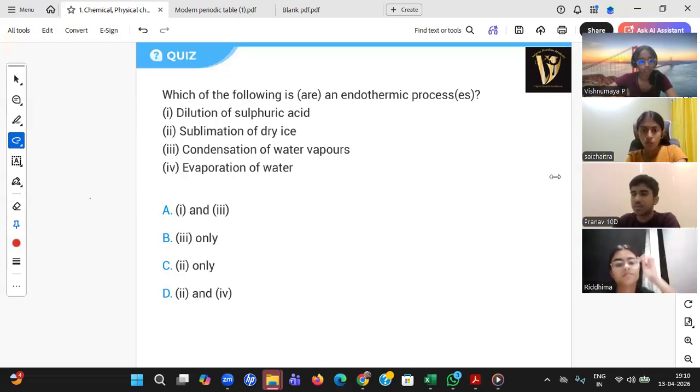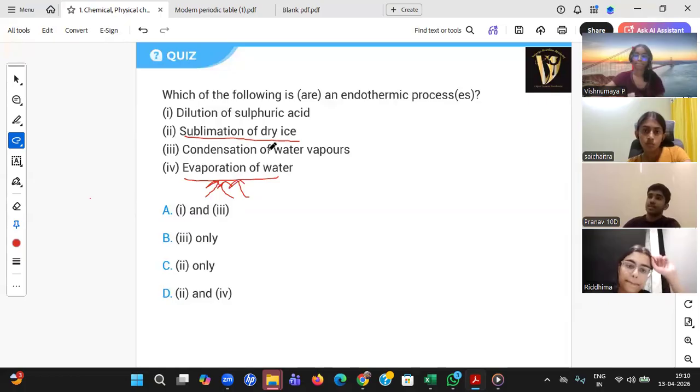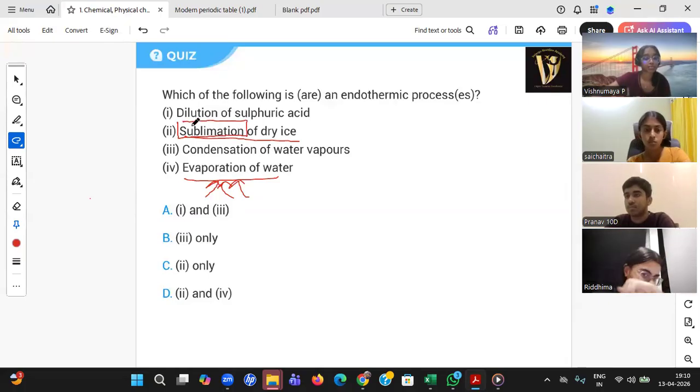Vishnu Maya, very good student. Lavanika, super. Sai Chaitra, awesome. Come on, others. Ridhima, super. Good. Sublimation of dry ice, evaporation of water. Endothermic means I need to provide heat. Evaporate means obviously I need to provide heat to water, then only it evaporates, right? Vishnu Maya, sublimation means what? Sublimation is a process by which solid directly turns into gas without changing into liquid form. Super. Right answer.